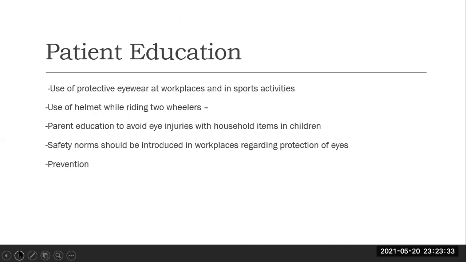So what patient education are you going to give? Use of protective eyewear at workplaces and in sports activities is important. Use of a helmet while riding two-wheelers, and parents' education to avoid eye injuries to children from household items. Safety norms should be introduced in workplaces regarding protection of the eyes and, of course, prevention.